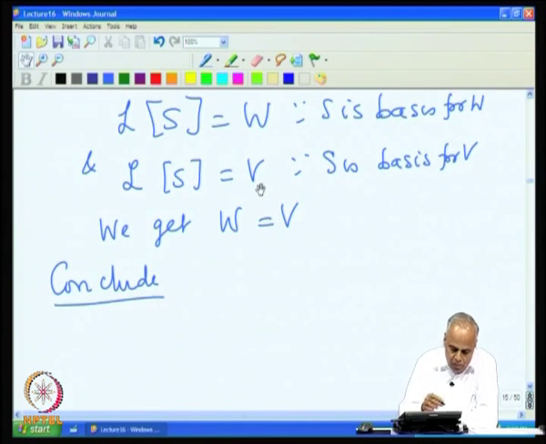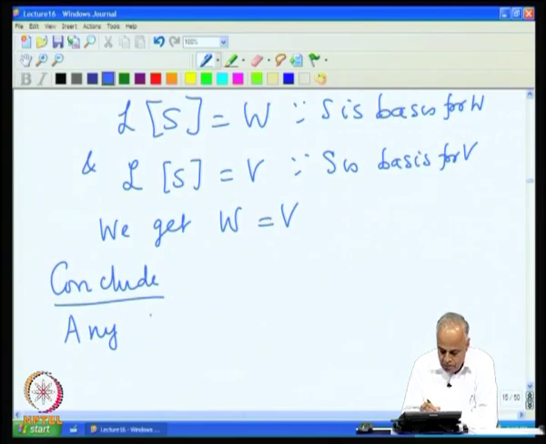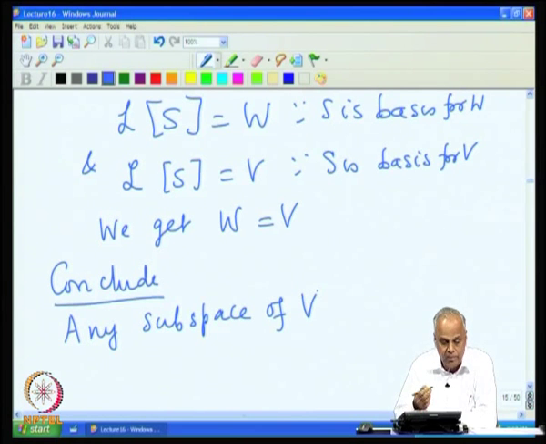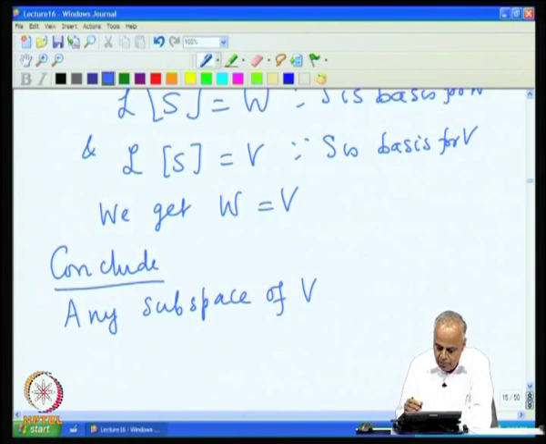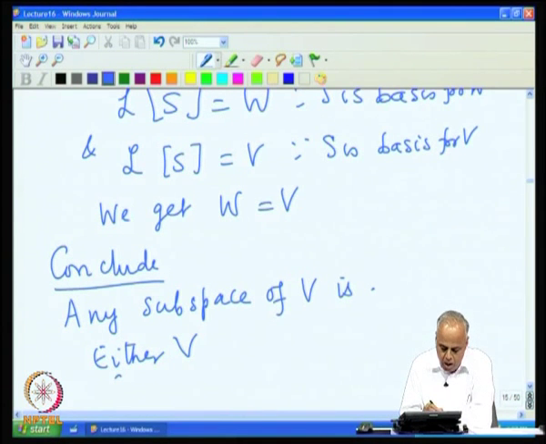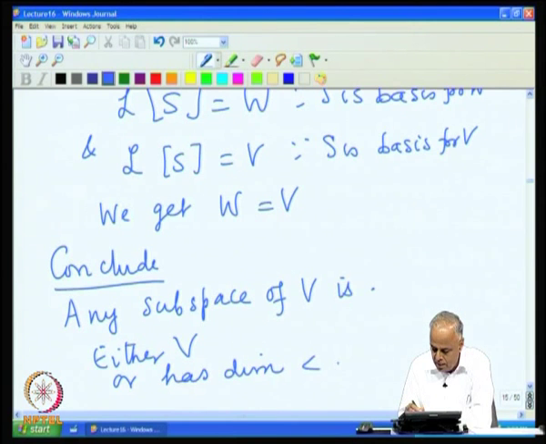So, we conclude that any subspace of V, where V is a vector space of dimension n, is either V or has dimension less than dimension V.